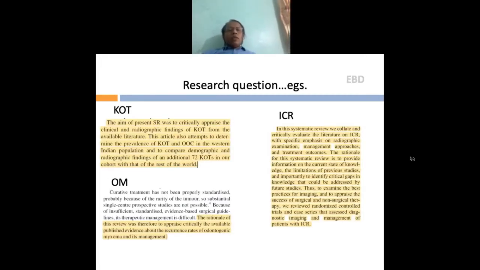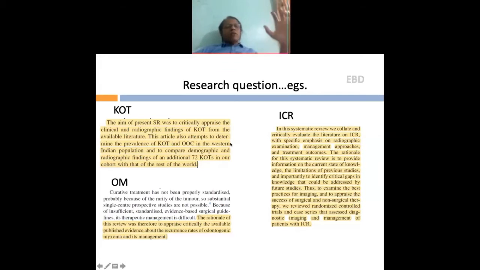So, giving you the example of the research questions that we had in the three systematic reviews that we did. The aim of this present systematic review was to critically appraise clinical and radiographic findings of KOT from available data.